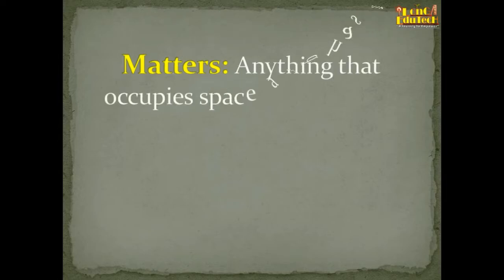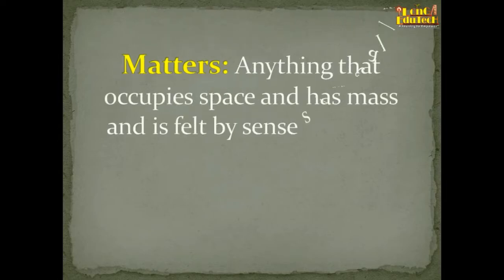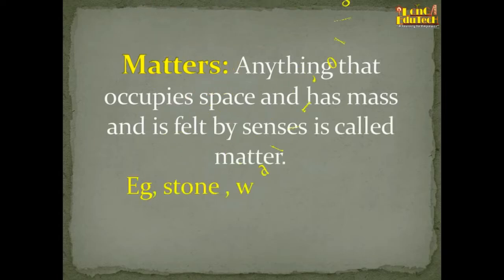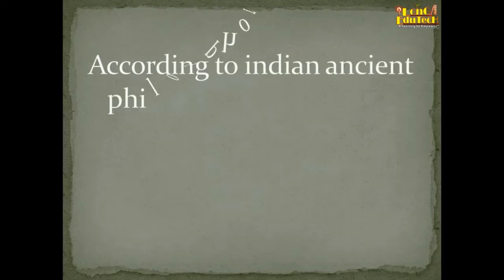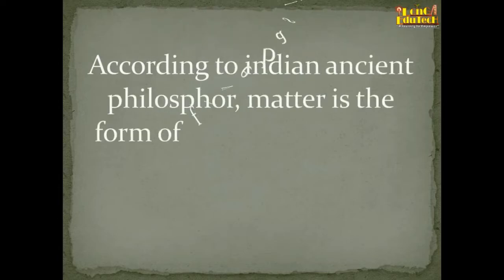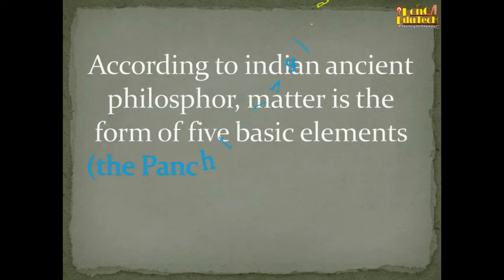Matter is anything, as we already know, that occupies space, has mass, and is held by the senses. Okay, it's simply called matter. Some examples of matter: stone, water, oxygen, glass, whatever we see in our surroundings can be categorized as matter. According to the ancient Indian philosophers, matter is a form of the 5 basic elements.